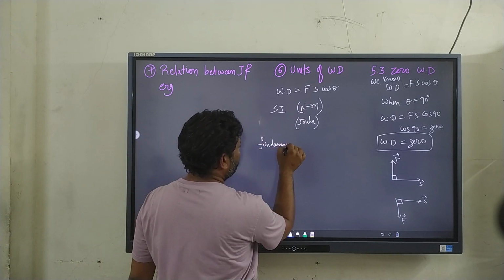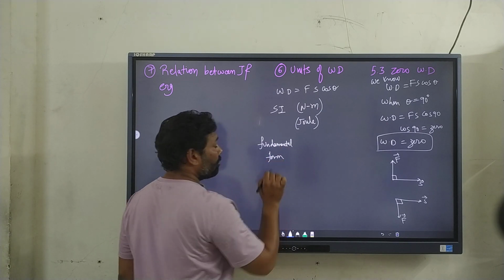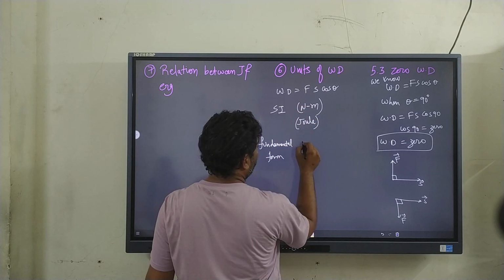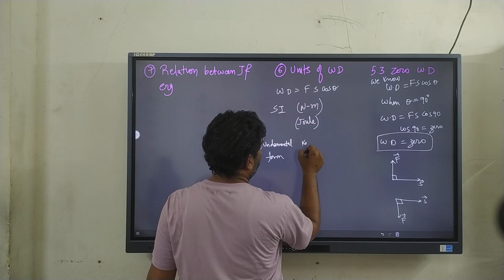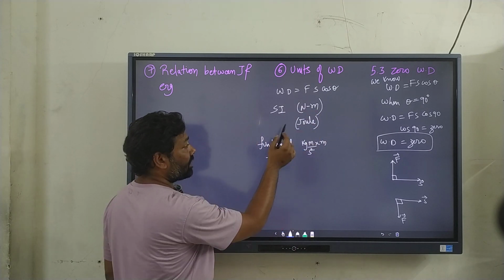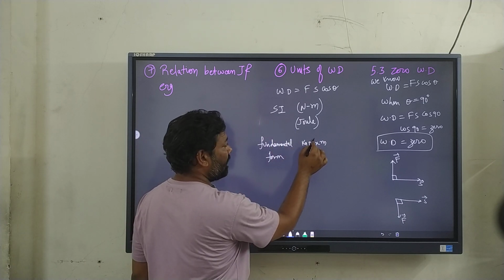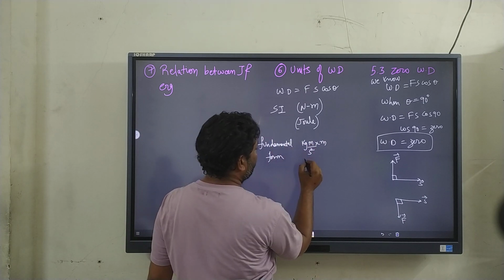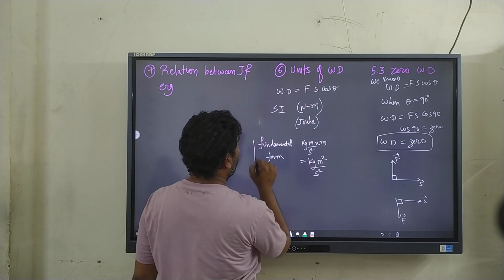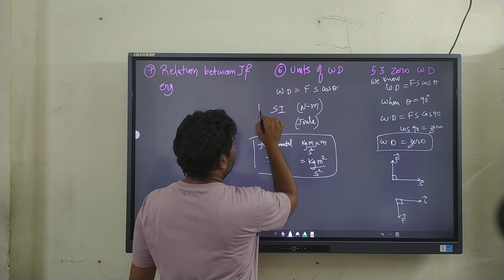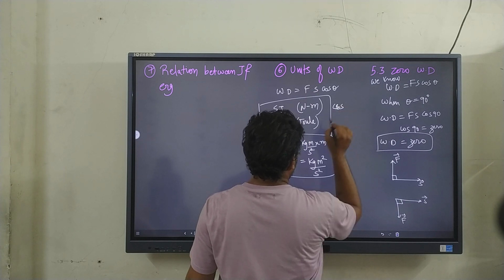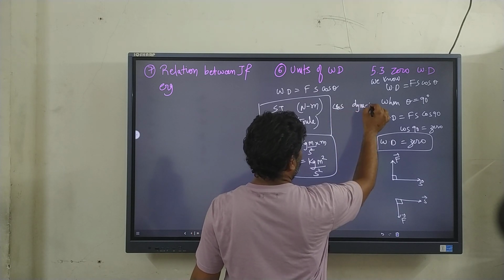If we write it in fundamental form, fundamental form means in terms of mass, length, time, temperature. So Newton multiplied by meter. Newton is nothing but force. Force is ma, m for mass in kg, a for acceleration in meter per second square. So the fundamental form is kg meter square per second square. This is the fundamental form of joule.